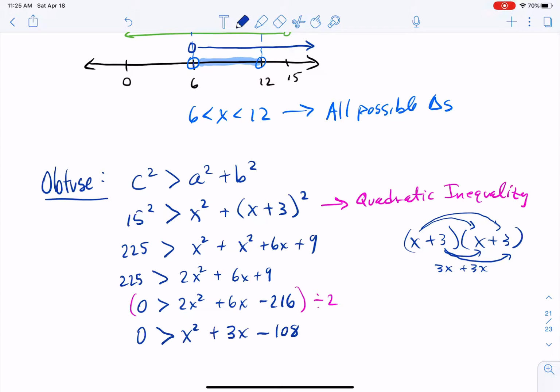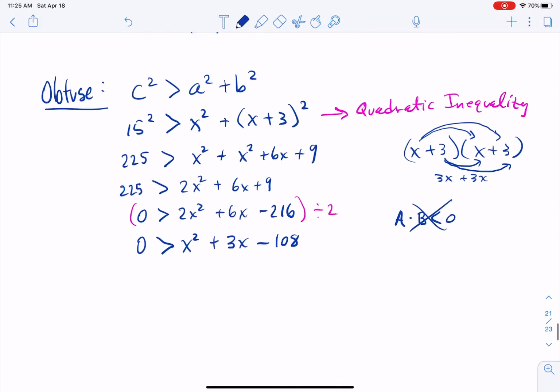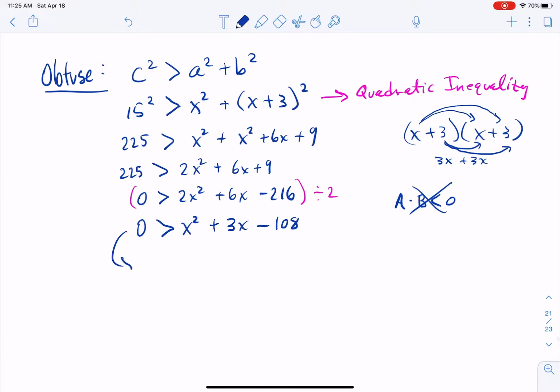So remember that in order to solve quadratic equations, you set the thing equal to 0 and you factor it and you apply the product property that a times b is equal to 0, which means that one of the factors a or b had to start off being 0. That does not work whenever you have yourself an inequality anymore. So what we do instead is that we solve a related equation and then we use it to find what are called critical numbers. It's going to be the boundary points of our inequality. We pretend like this is an equation, first of all.